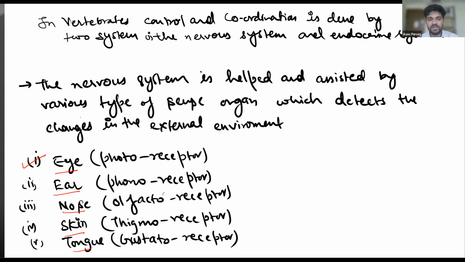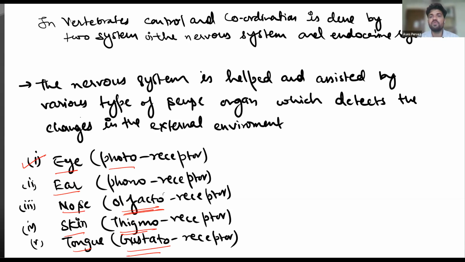And these are named in short form. Eyes are called photoreceptors; photo means light, as light enters our eyes, to our retina. Ears are called phonoreceptors. Nose is called olfactoreceptors, skin is called thigmoreceptors, and the tongue is called gustatoreceptors.